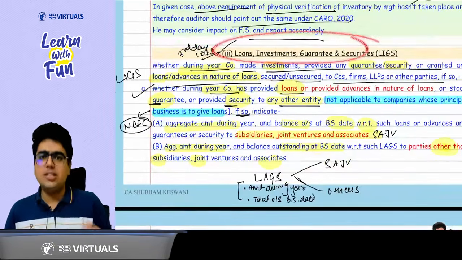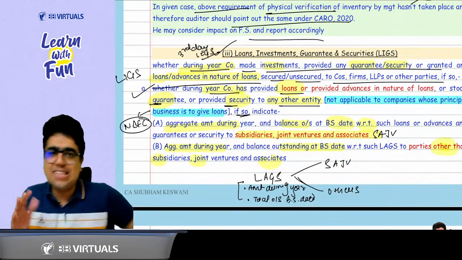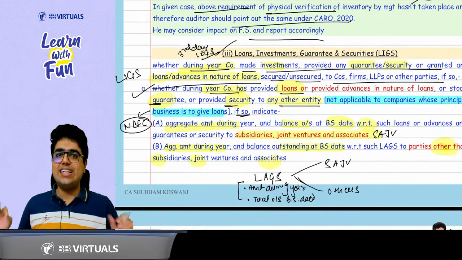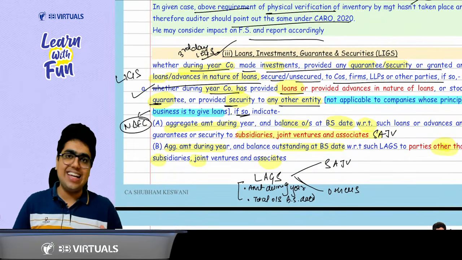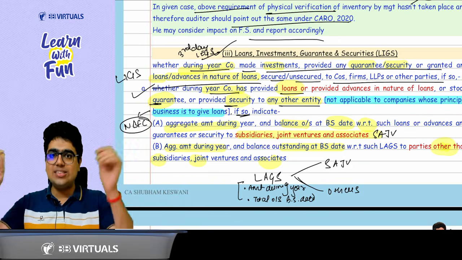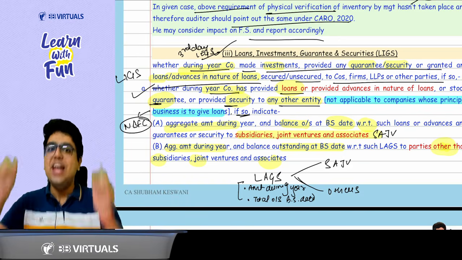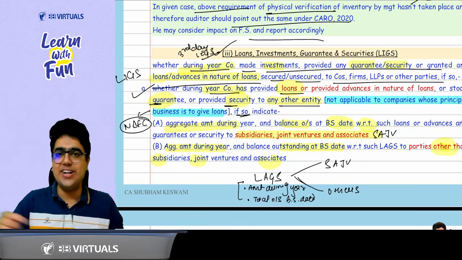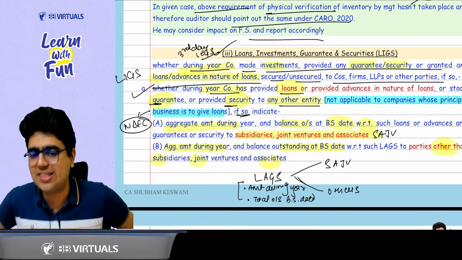Then you talk about clause number 3, my favorite clause. It is my favorite clause, sir. Clause 3 talks about what? Legs day. The third day is the legs day. It talks about legs, that is the loans, investment, guarantee, security. Say with me: loans, investment, guarantee and security. So what about the loans, investment, guarantee and security?